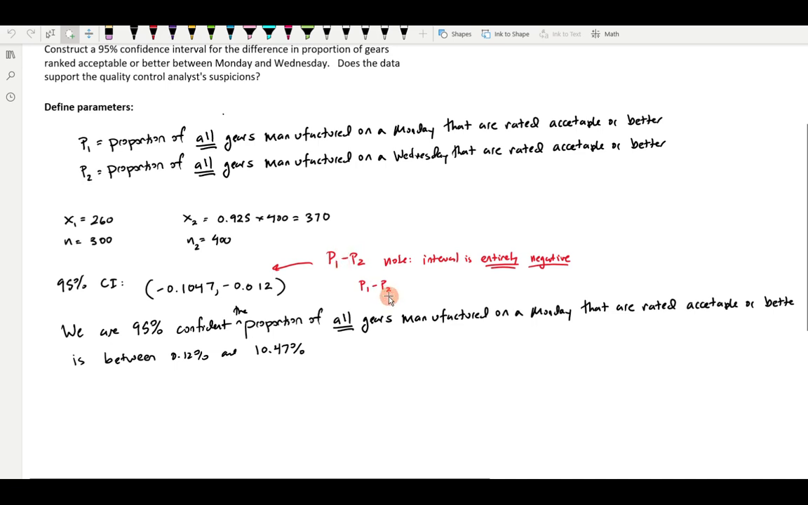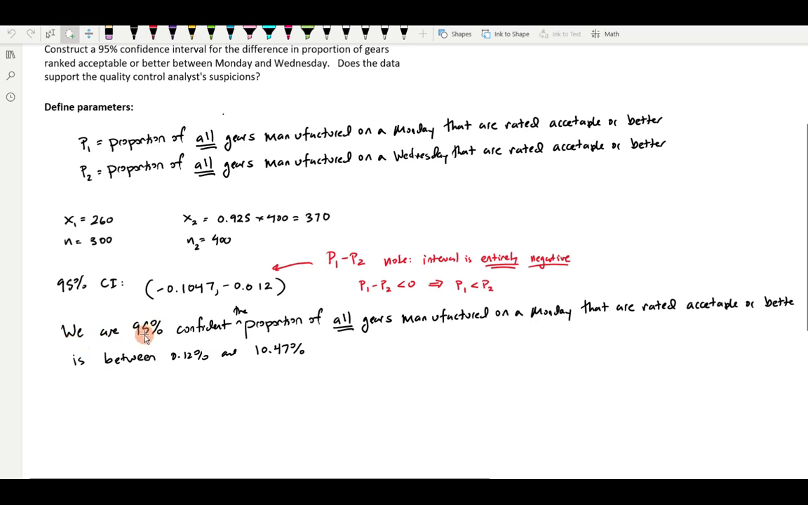Again, this is the difference in proportions. So this is telling us that we are 95% confident that the proportion of all gears manufactured on a Monday that are ranked acceptable or better. I'm just going to copy that whole expression right there, this parameter.